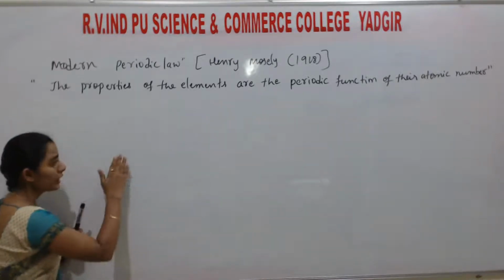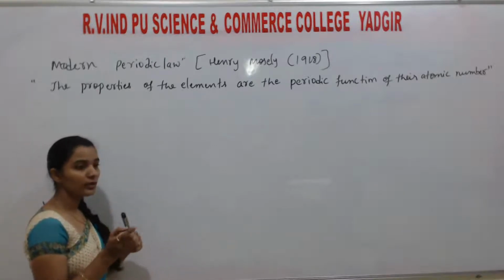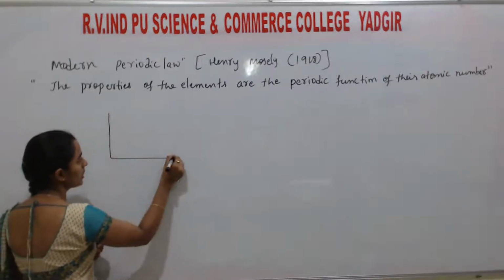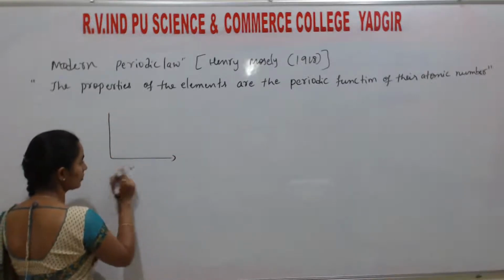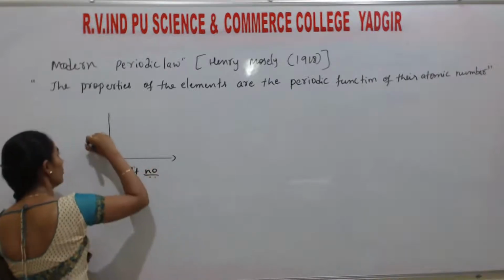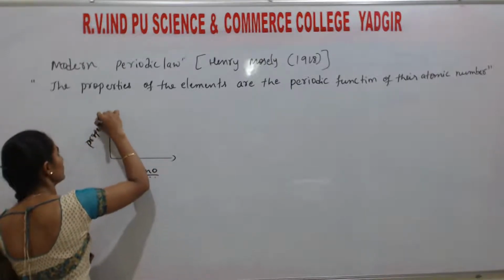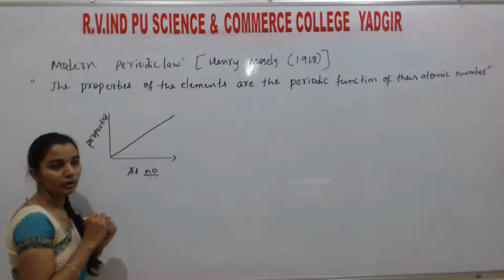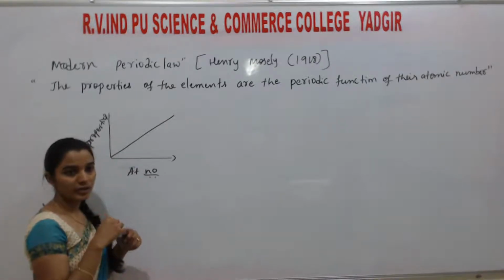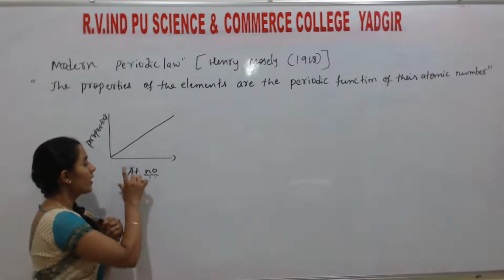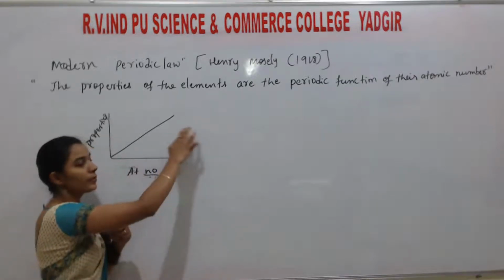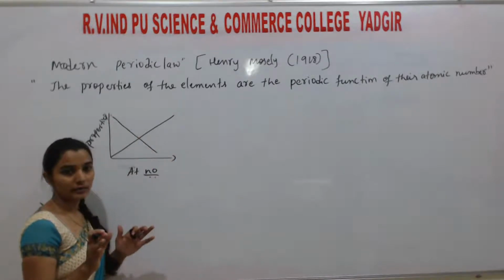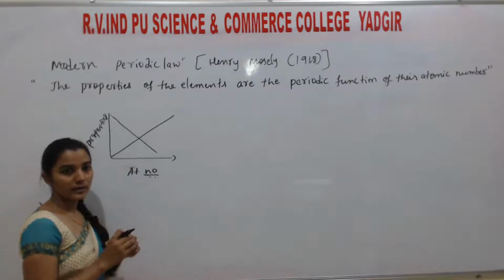So what he did, he tried to draw a graph of atomic number versus properties. Your atomic number is there in increasing order 1, 2, 3, 4. I will take atomic number here, and properties here. Then he got a straight graph without any variations. Understand? That means as the atomic number increases, either the property increases or the property decreases. We got a straight line. There are no variations in the line or the graph.